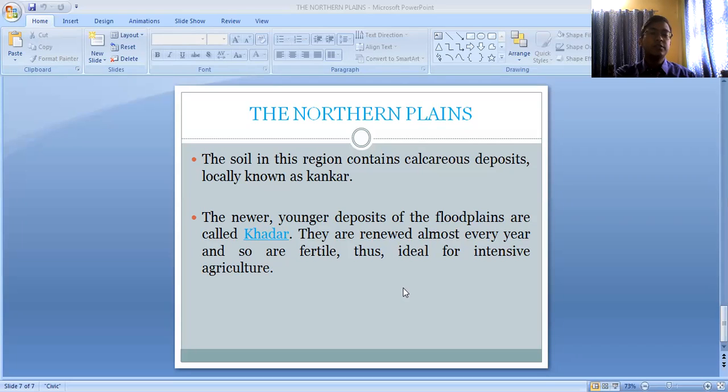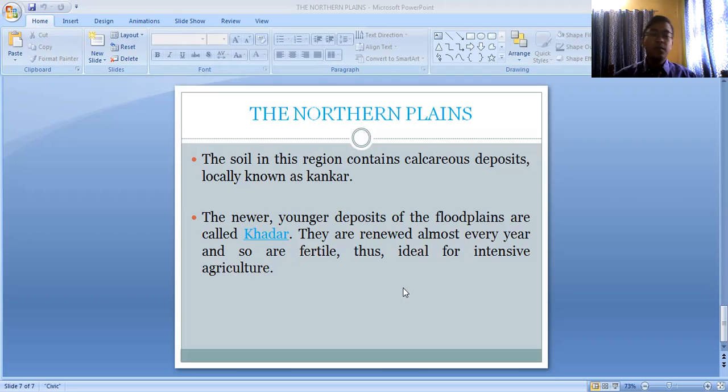So this is what we have about the northern plains. The northern plains can be divided into different sections according to the area: the Punjab plain, the Ganga plain, and the Brahmaputra plain, which mainly includes the state of Assam. But depending upon the characteristics, it can be divided into four subdivisions: the Bhabar, the Tarai, the Bhangar, and the Khadar.